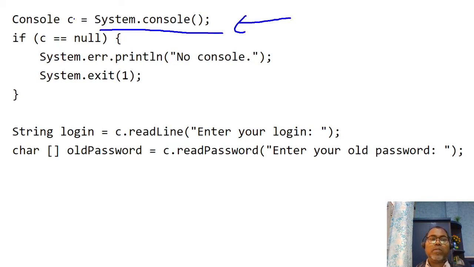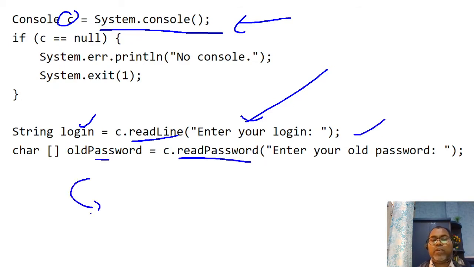Whenever you get a console object, you have the option of readLine, for example to enter your login, and you can write a line. Similarly, you can use readPassword to enter your password, and here you can do any verification.